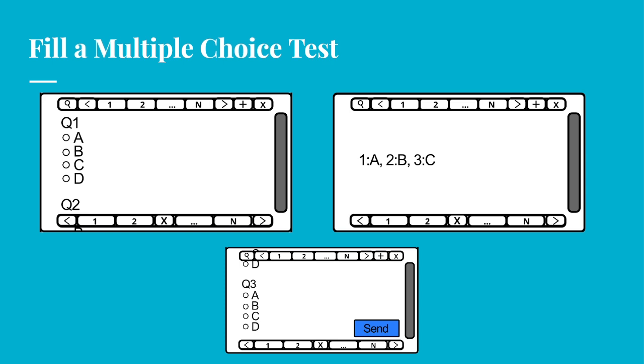So on tab 1 are the questions, on tab 2 are the answers. They will be going back and forth between tabs 1 and 2 as they see fit, and they will be scrolling up and down to answer the remaining questions on the page. Once they've selected all the answers, they can simply send, and this will be the end of our test, and we'll be measuring the completion time from beginning to end.